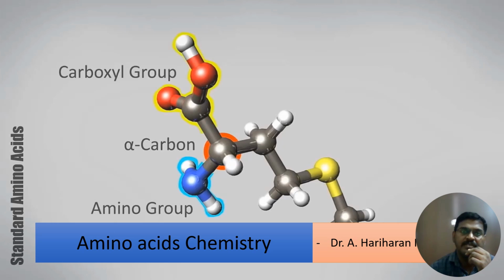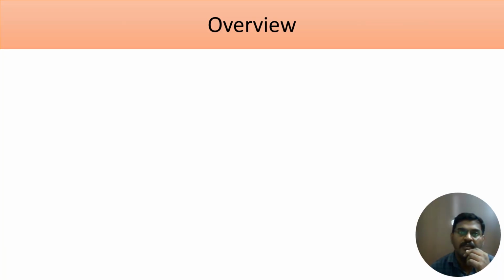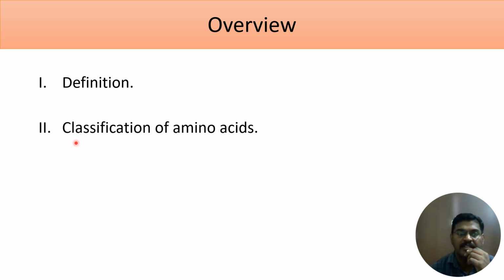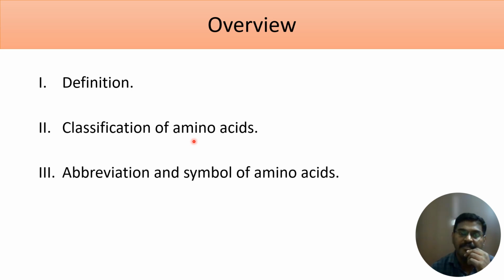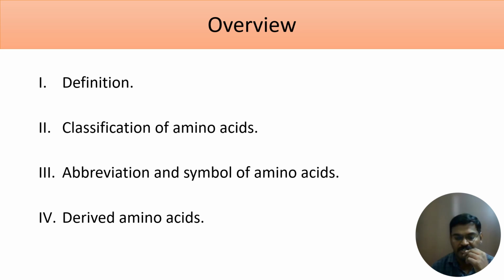In today's class, we are going to learn about amino acid chemistry. We are going to see when we will call a molecule an amino acid; that is the definition of amino acid. Second, we are going to classify amino acids; that is the classification of amino acids. And what are the different abbreviations and symbols we are going to use for different amino acids. And finally, we are going to see about derived amino acids. So we'll start with the introduction.